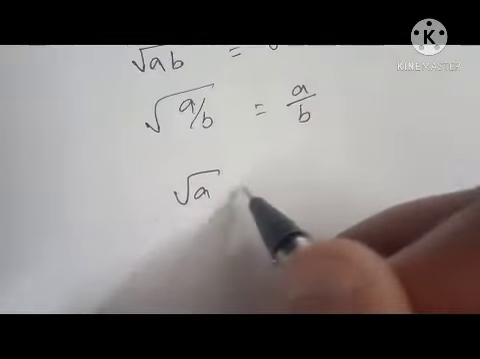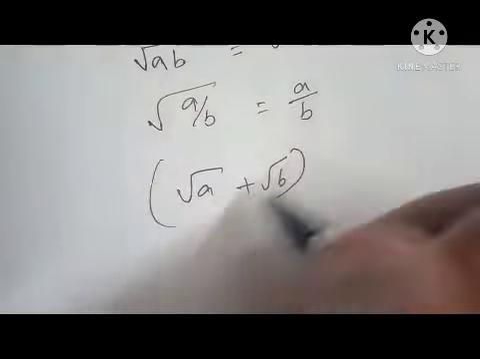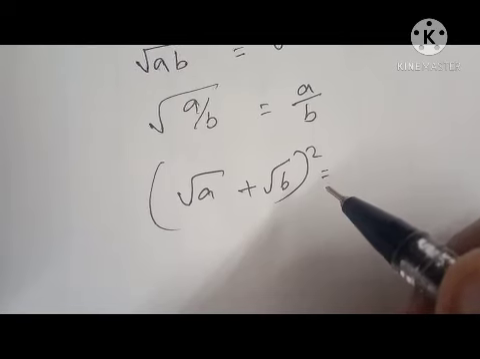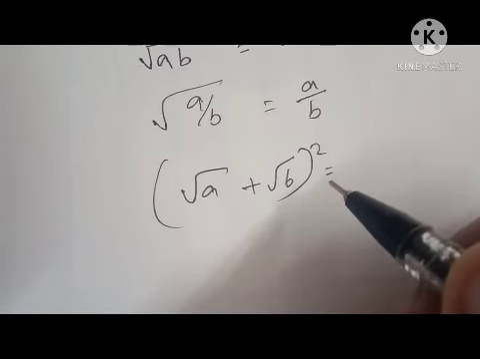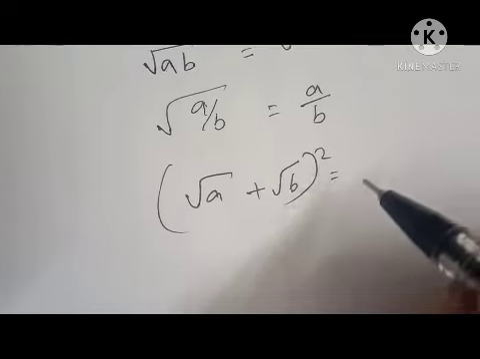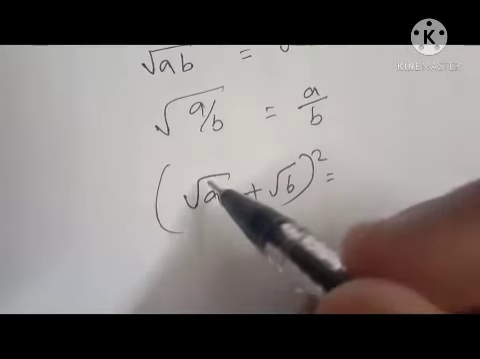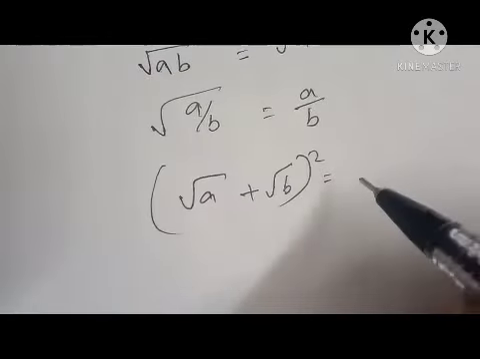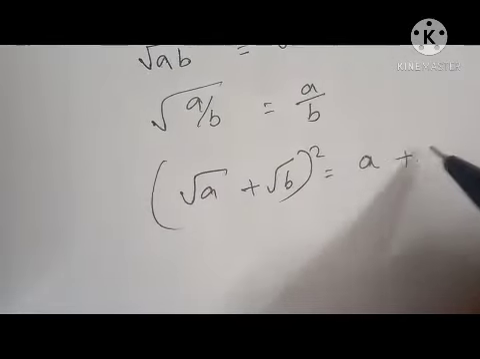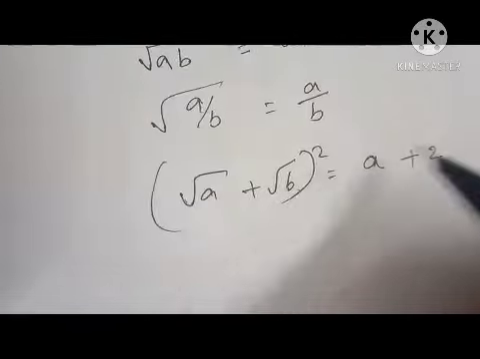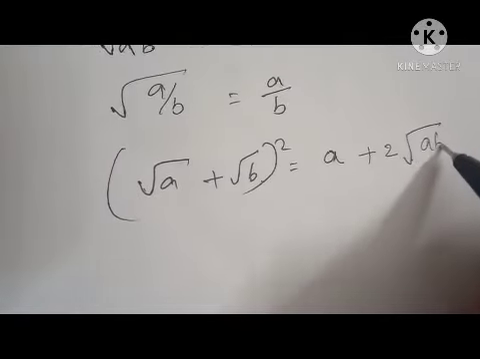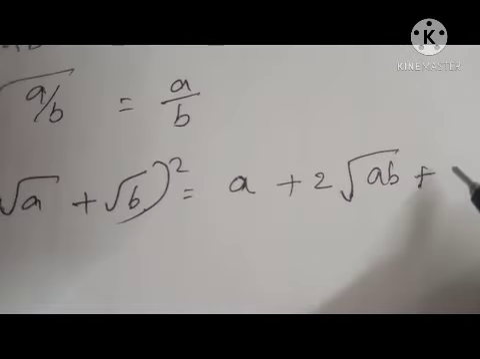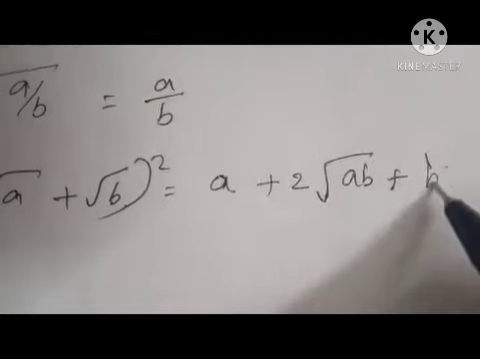Then root a plus root b whole square. You already studied a plus b whole square. What is its expansion? a square plus 2ab plus b square, right? Here a square means root a whole square. Root a square means the square and square root will be cancelled, so we will get a. Then 2 into root a into root b, that we can write as 2 root of ab. Then plus root b whole square. Square and root will be cancelled, then we will get b.